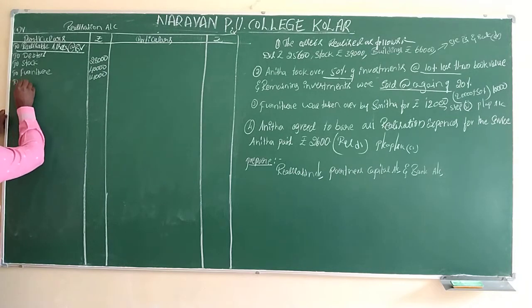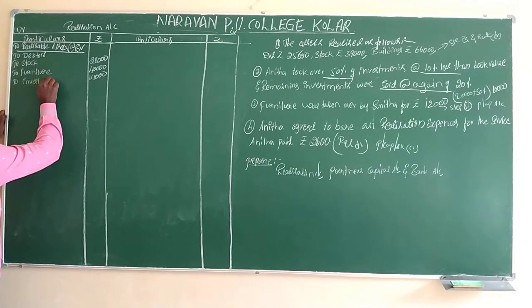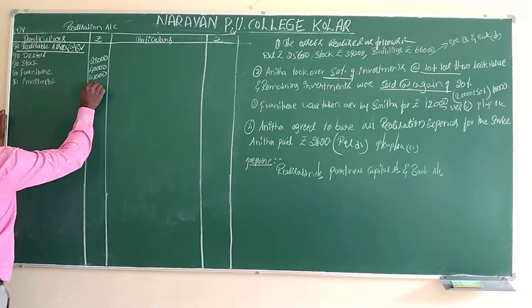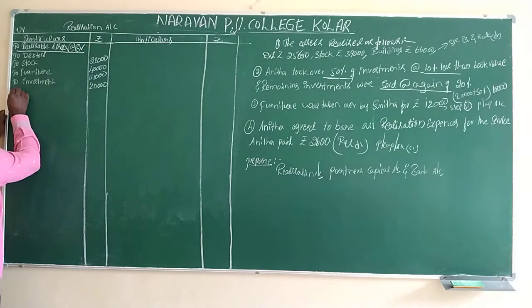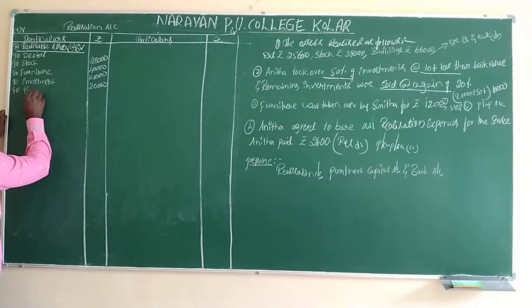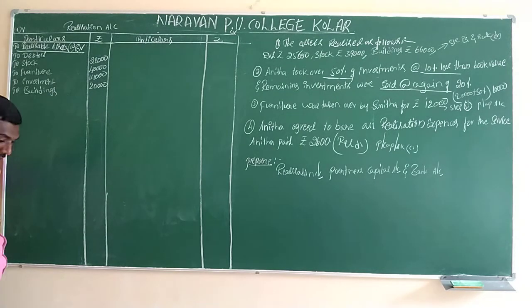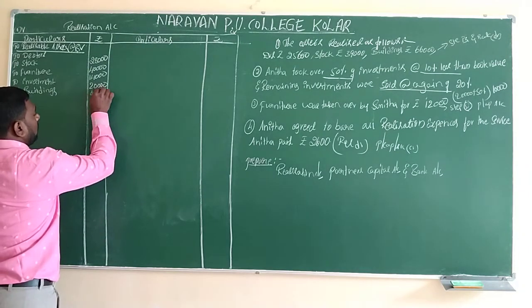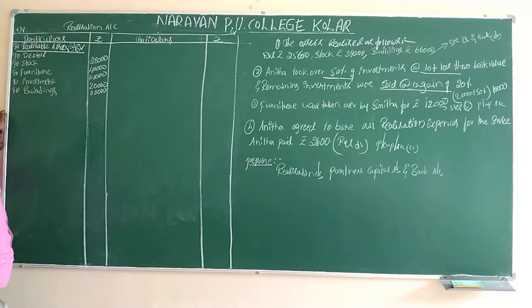Next, to investment. The value of investment is 20,000. Next, to buildings. The value of buildings which is available in the balance sheet is 60,000.